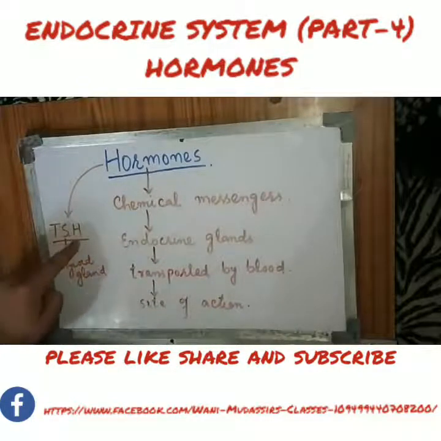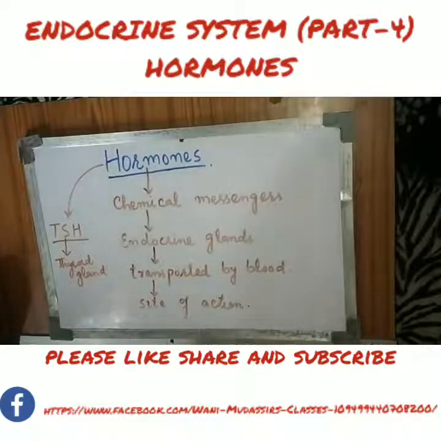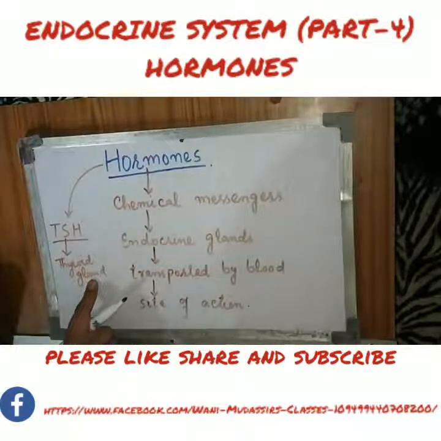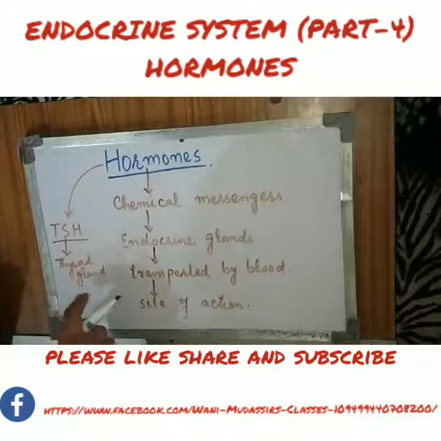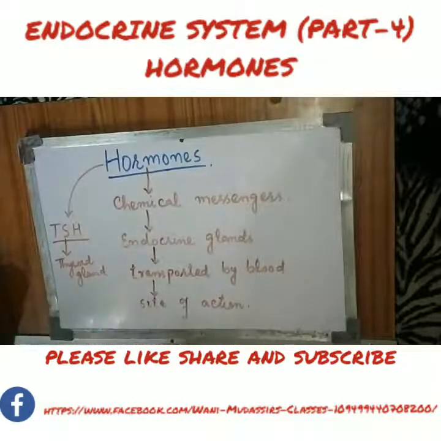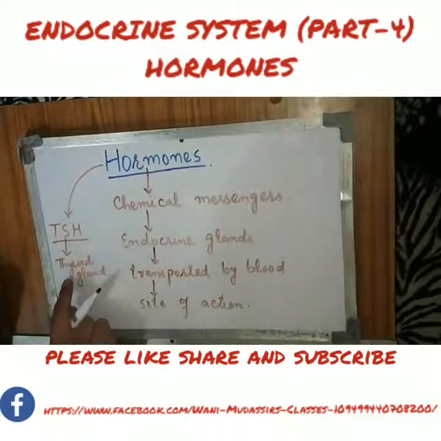This thyroid stimulating hormone is circulated throughout the body, but it only shows its effect on the thyroid gland because the special receptors for thyroid stimulating hormone are present on the thyroid gland.